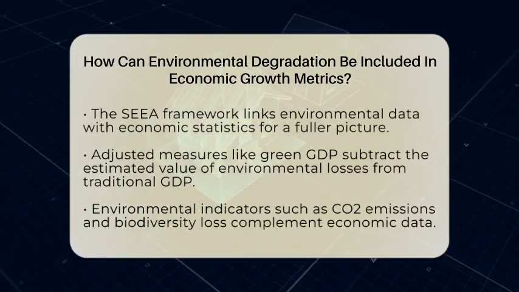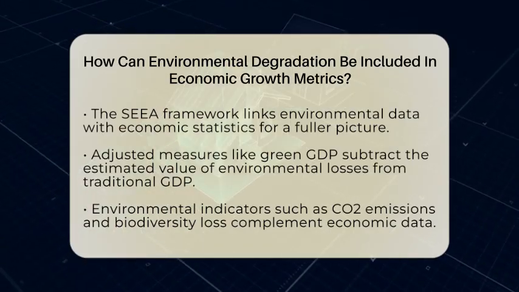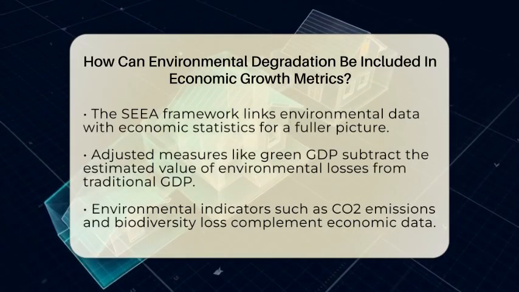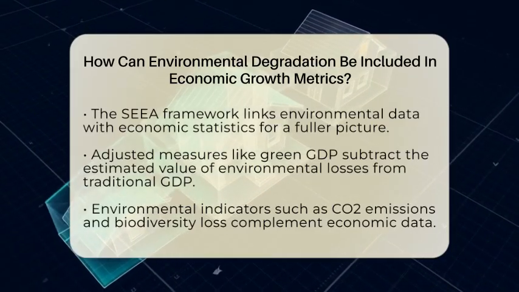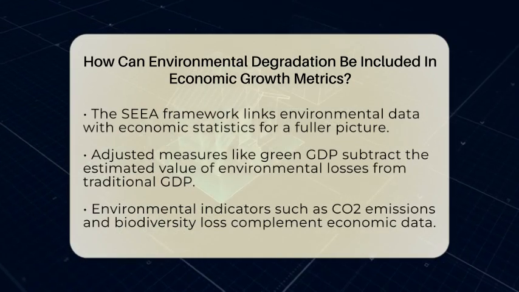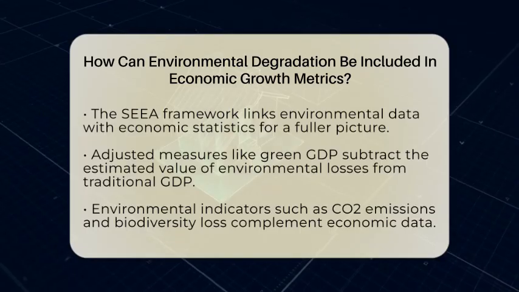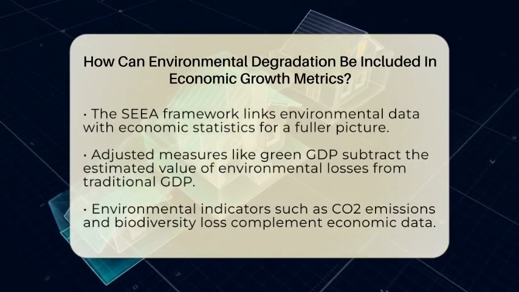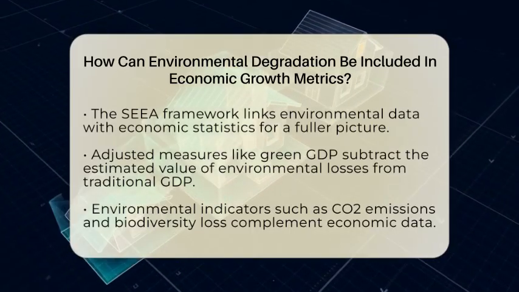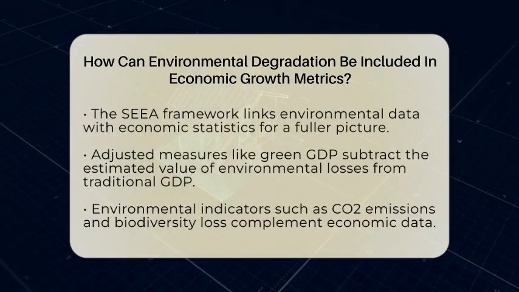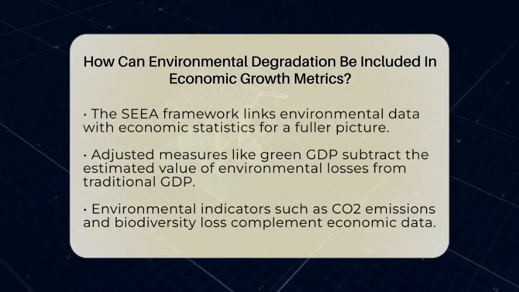damage. Another approach is to adjust gross domestic product by subtracting the value of natural resources that are lost or damaged. For example, if a country cuts down a forest, it loses the benefits that forest provided, like clean air, water, and timber. By estimating the economic value of these losses and subtracting them from GDP, we get a clearer idea of true economic progress. This adjusted measure is sometimes called green gross domestic product, or green GDP. It shows whether growth is sustainable or just causing harm that will cost more later.